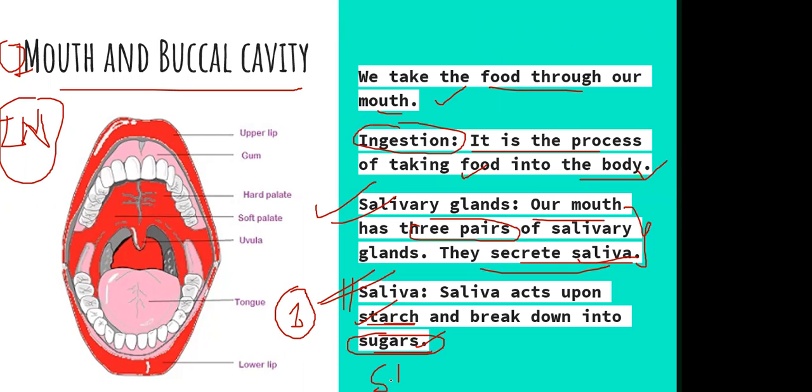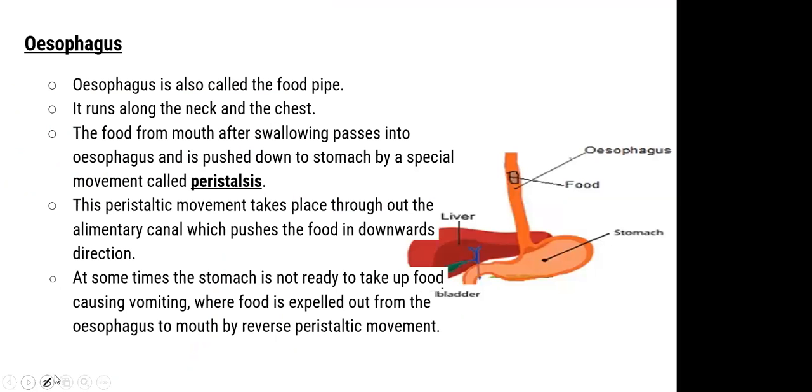Okay, so we can say that starch था, ठीक है, उस पे salivary amylase ने work किया to break it down into sugars, right? इसको sugar में break करने के लिए. Okay, so after the mouth or the buccal cavity we have the esophagus. Esophagus क्या था? वो long pipe था जो हमारे alimentary canal में है, right, in the chest cavity.